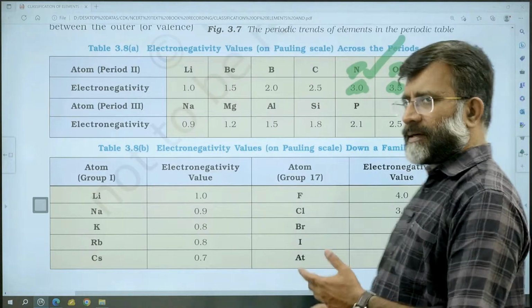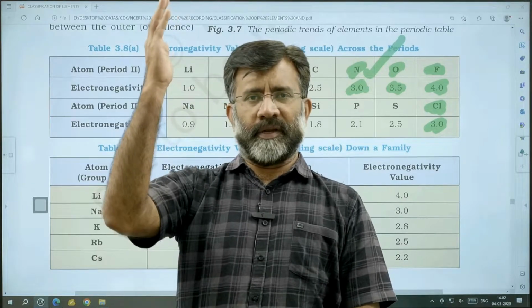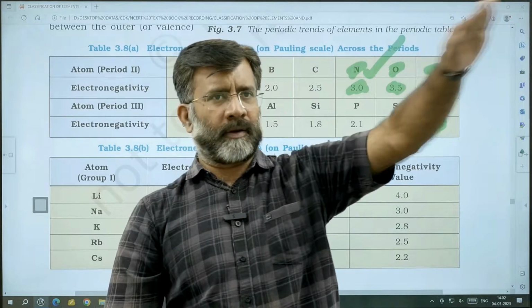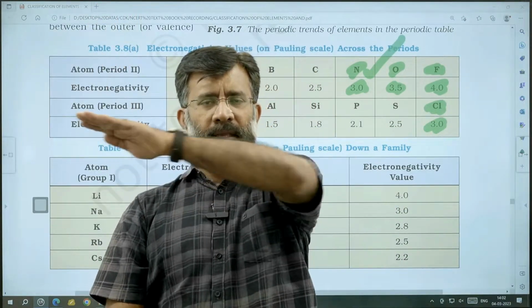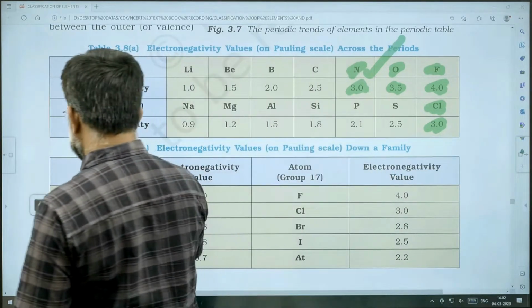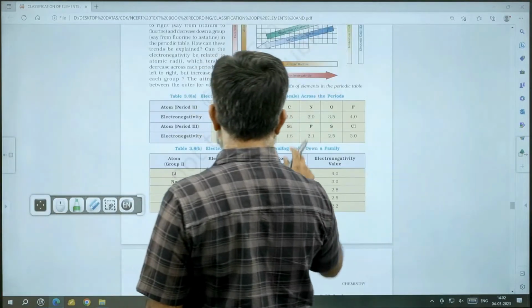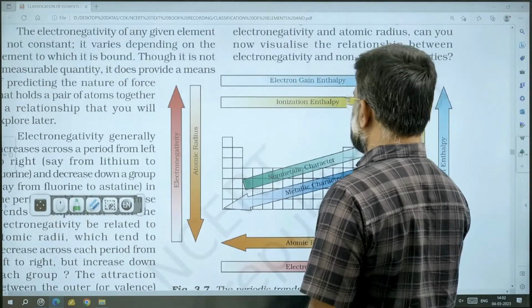And what about the trend of electronegativity? What is the trend of electronegativity? Electronegativity decreases down the group and increases across the period. We have a periodic trend explanation for many periodic properties, explained as a diagram here in the text.